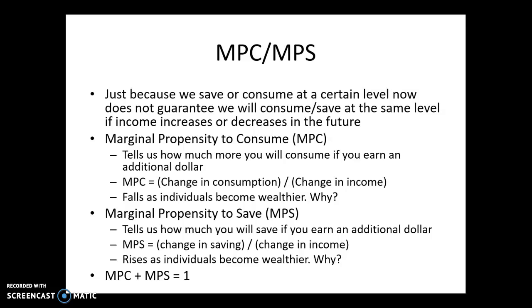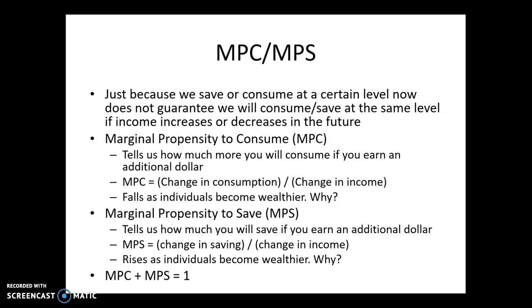So what marginal propensity to consume tells us, think about what that word marginal means. It means the change in your total, or the extra when you do one more. Your marginal propensity to consume is, if you made one more dollar, how much of that extra dollar would go toward consumption. Your marginal propensity to save is, if you made one more dollar, how much of that extra dollar would go toward savings. Your MPC gets smaller as you get wealthier, because as your income rises, a smaller percentage goes toward consumption. Your MPS rises as you get wealthier, because a larger percentage of your income goes toward savings.